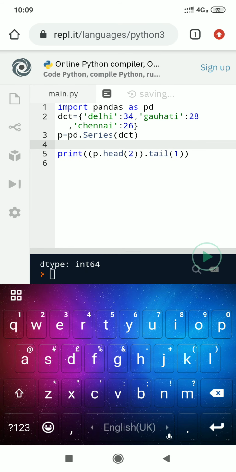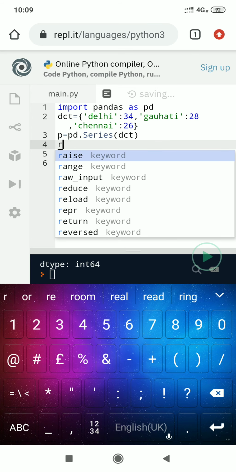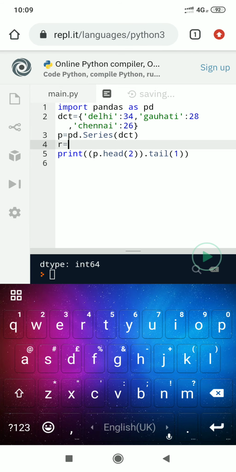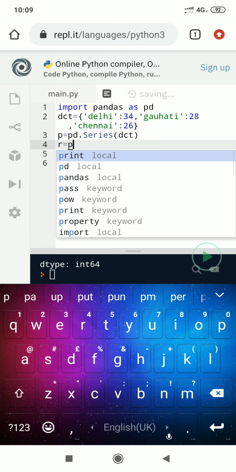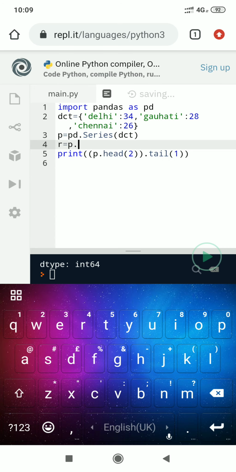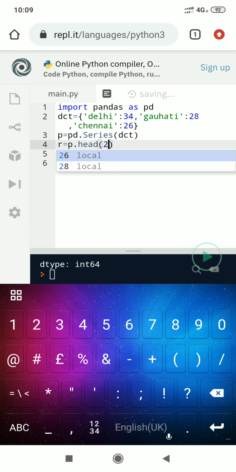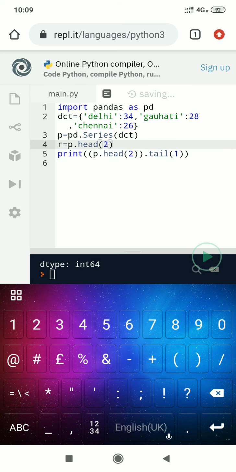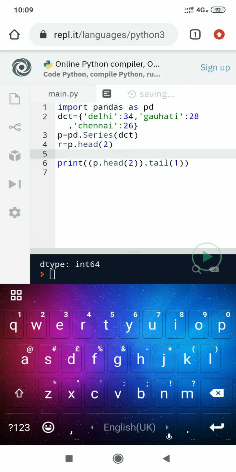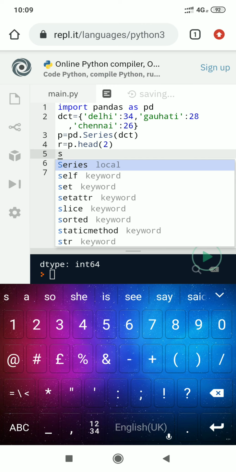What I do here, I create an additional series r by calling the p dot head method and trying to retrieve the first two elements in r. Then I am creating s.